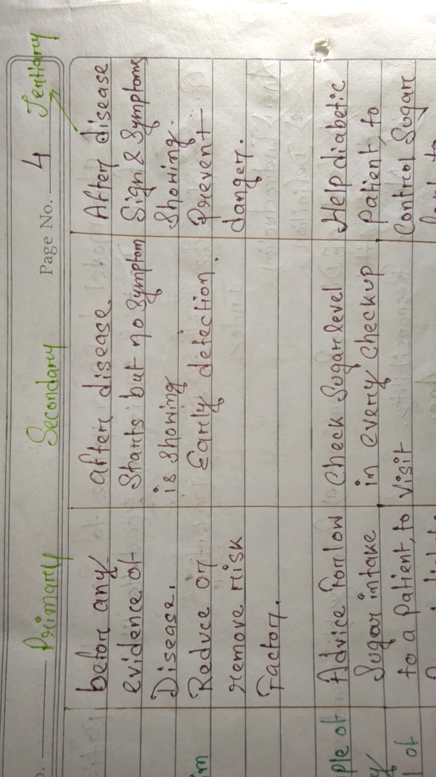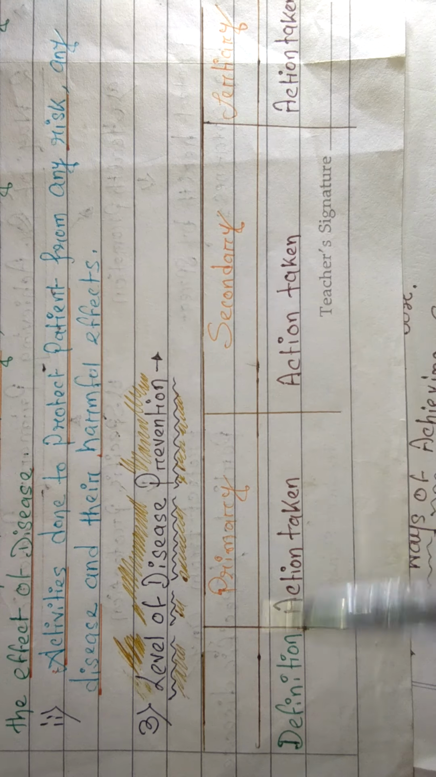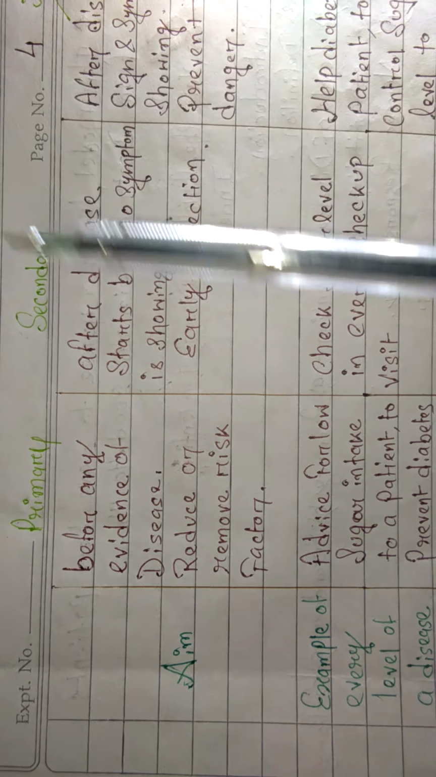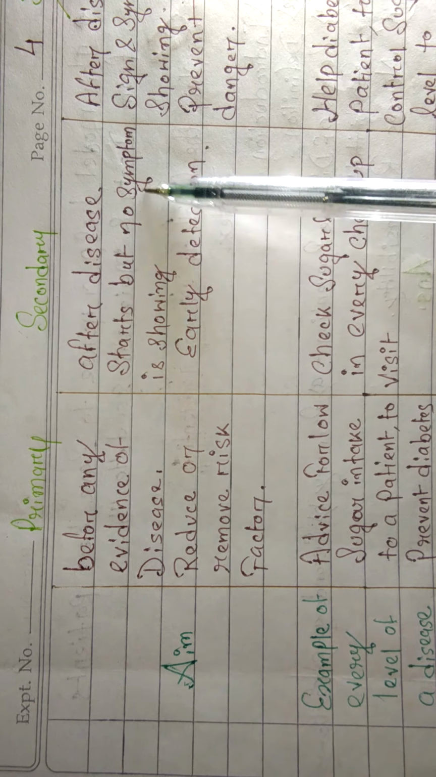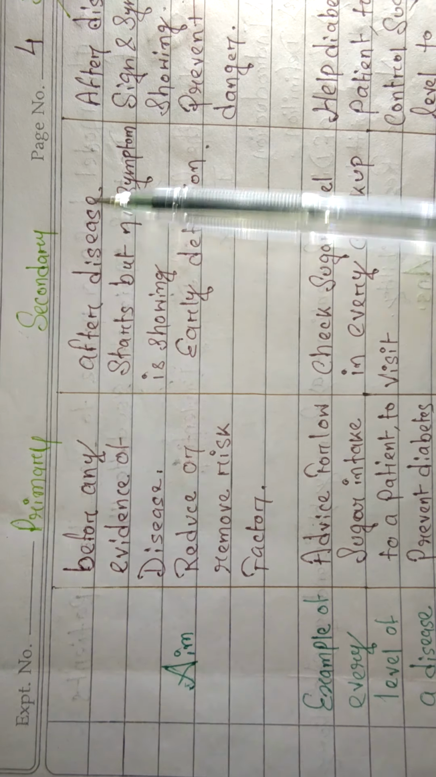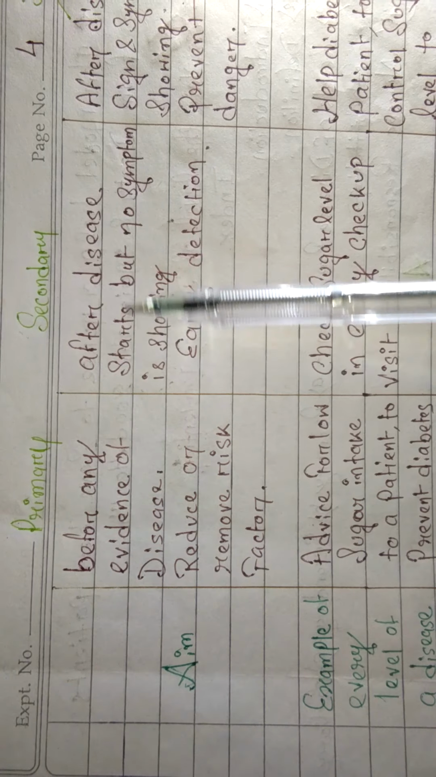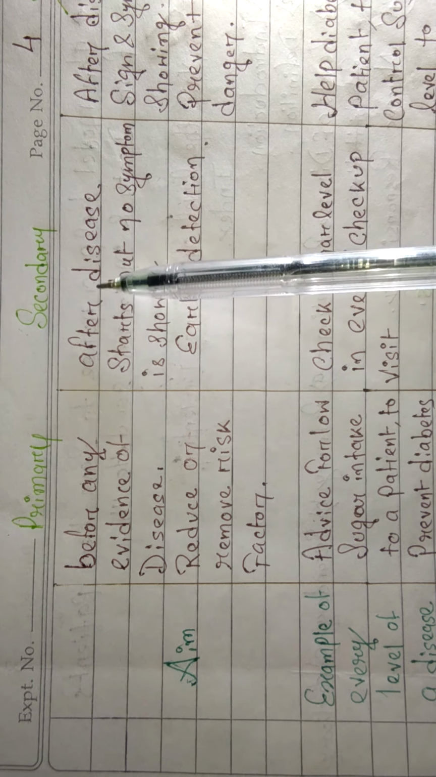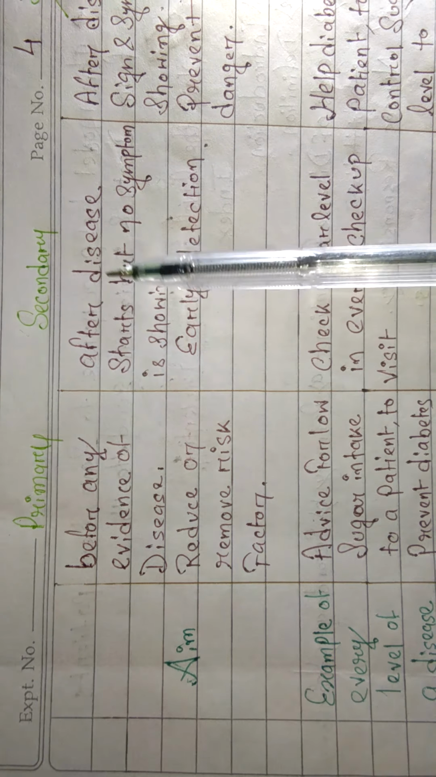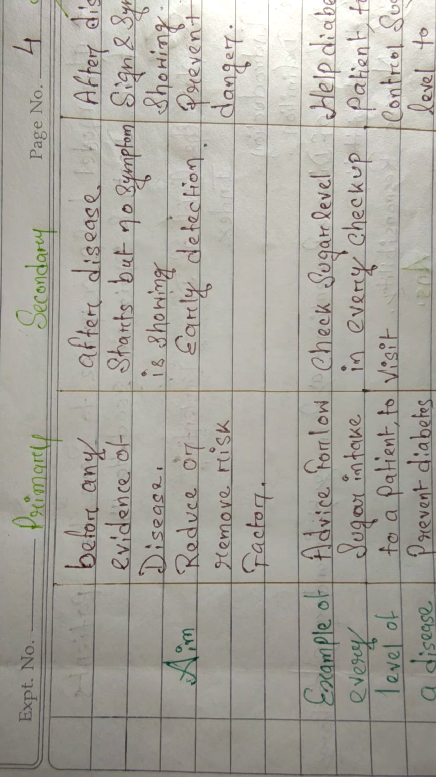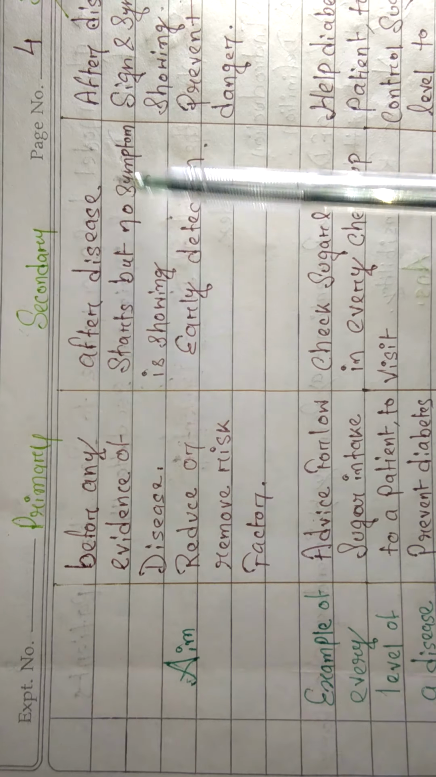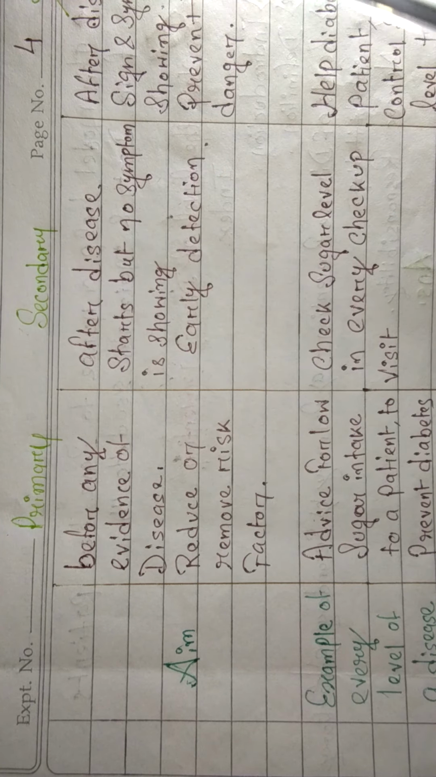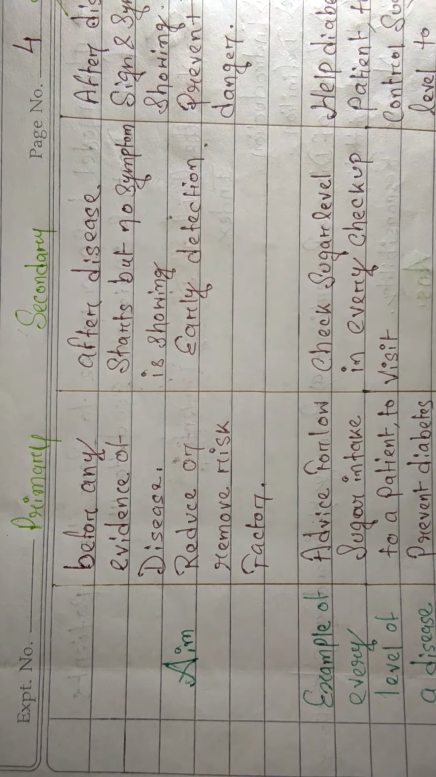Now secondary prevention. Secondary prevention definition: action taken after disease starts but no symptom is showing. The disease has started but no symptoms are showing till now. We can do any diagnostic test, and it will detect that the patient is suffering from this condition, but they still have no signs and symptoms. So this is called secondary prevention.